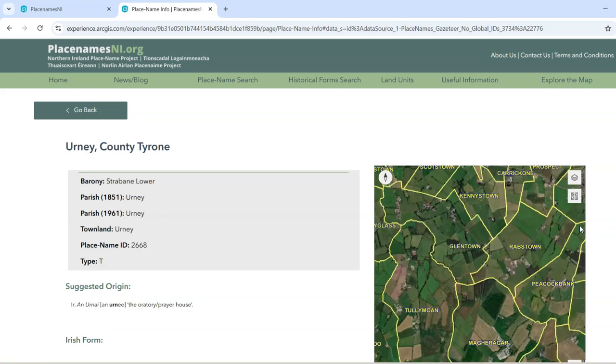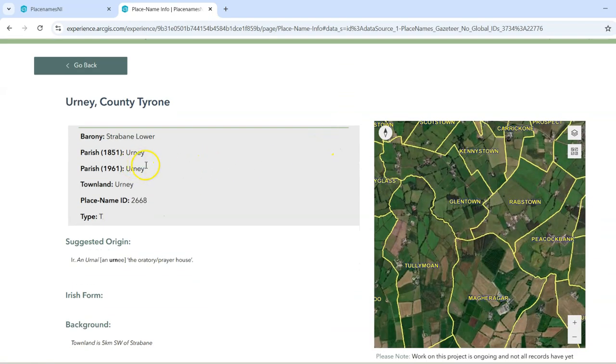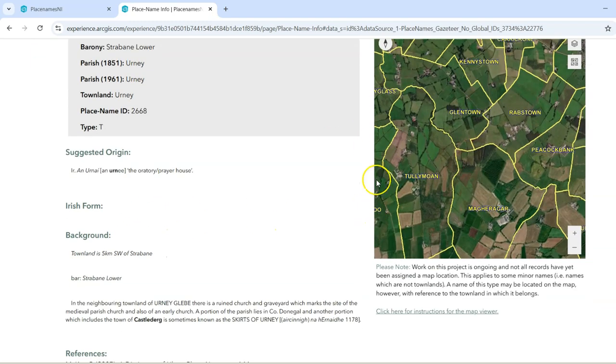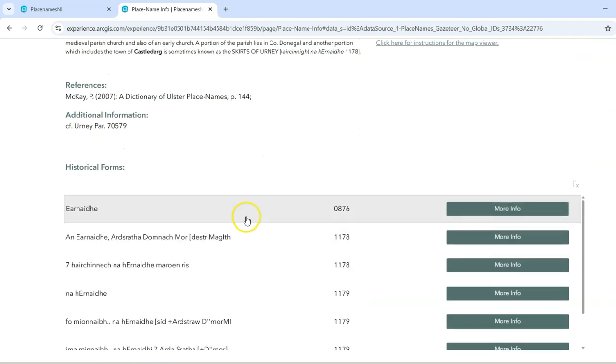We open this up. We can see it's in the parish of Urney, so don't forget that place names often are repetitive because they describe something. So you can have a townland, has the same name as the parish, maybe has even the same name as the barony, and so on. We can see again the wonderful maps that we can help orientate ourselves with, the description of it again, and